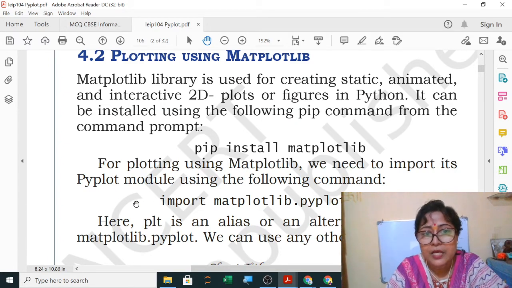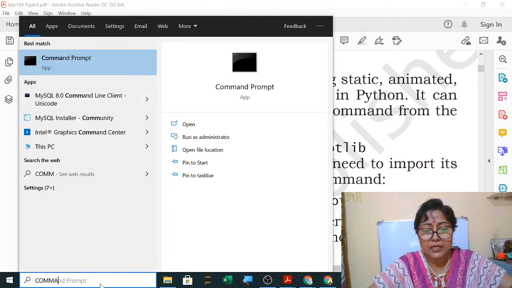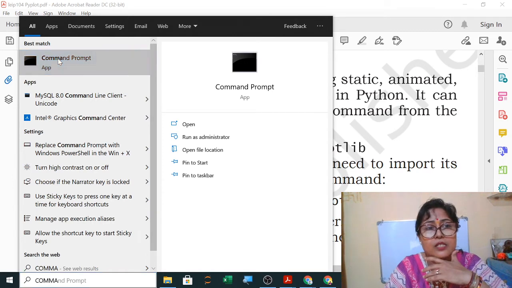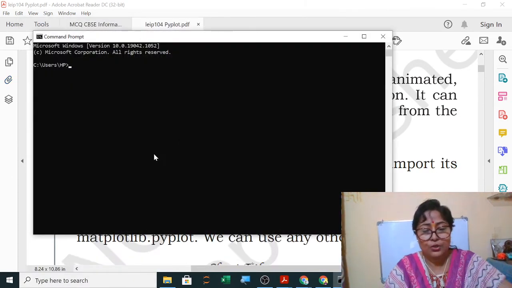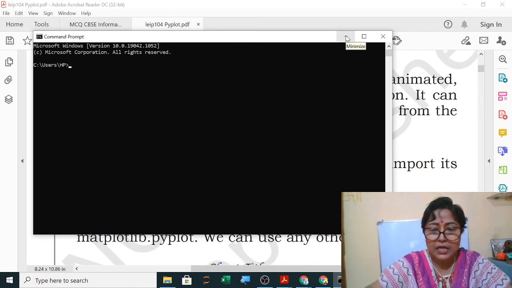Here I am using the command prompt. I think in my computer it was already installed, but I will show you. The path also I have to give here because in this directory I don't think it will install.